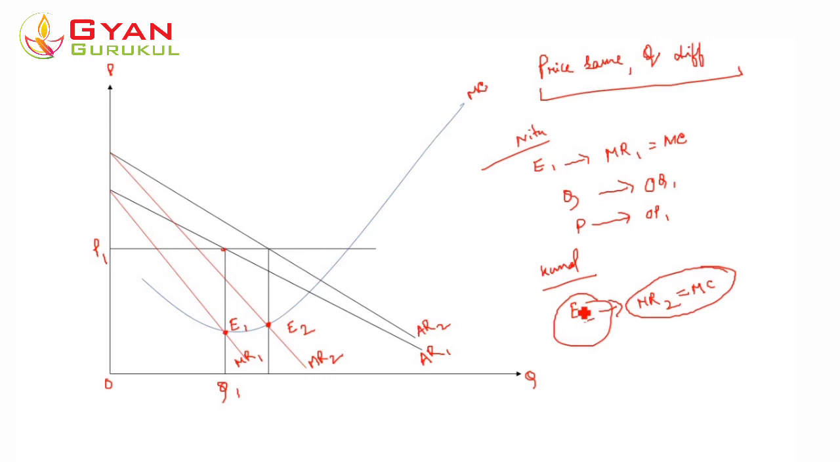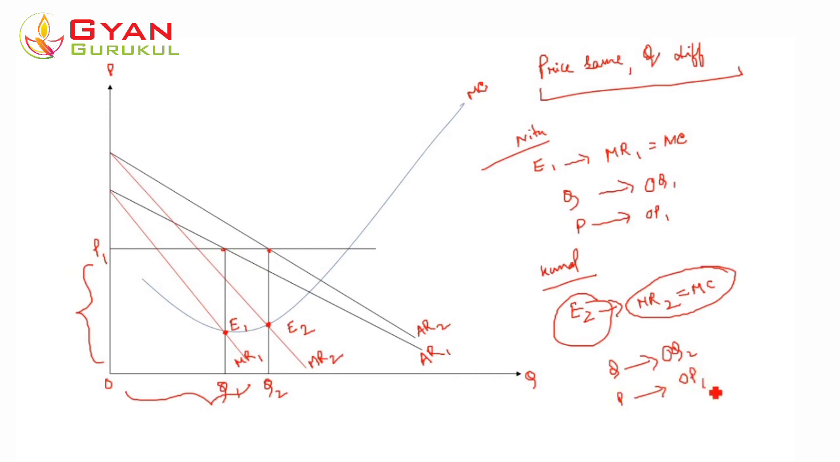Okay, now in that case, this is the equilibrium point. What is the equilibrium quantity? This is Q2. Okay, so the quantity is OQ2. At what price is he selling this quantity? Let's go upwards. This vertical line is touching the AR2 curve at the price OP1. That means the price is the same as before. So he is selling OQ2 quantity at price OP1.